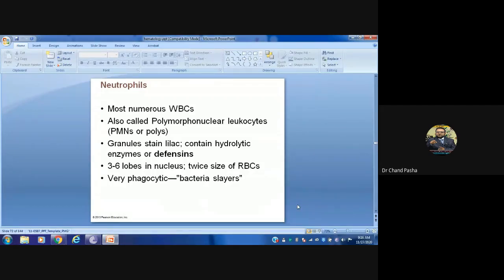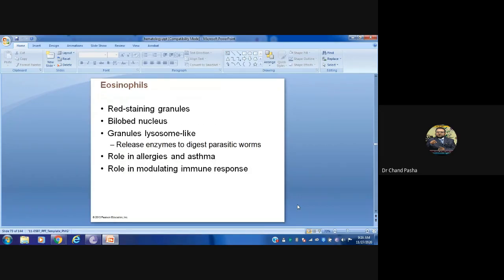So they are easy to eat the bacteria. That's why they are bacterial slayers. They easily engulf the bacteria. And whenever there is infection, neutrophil number increases. And whenever there is an allergy, eosinophils will increase.